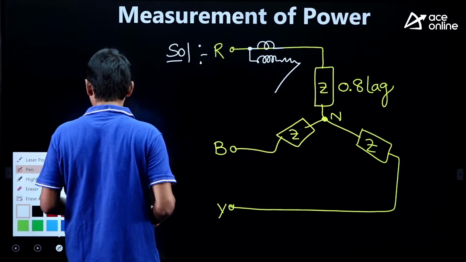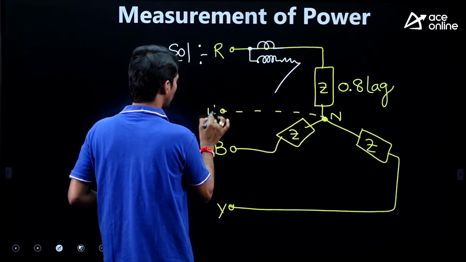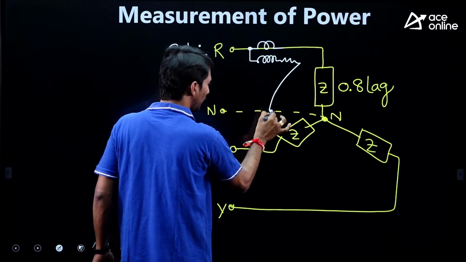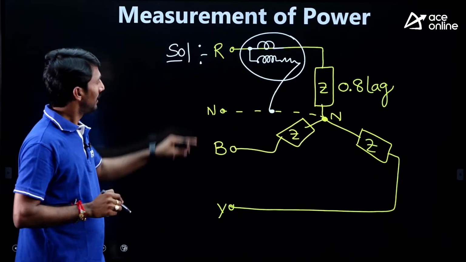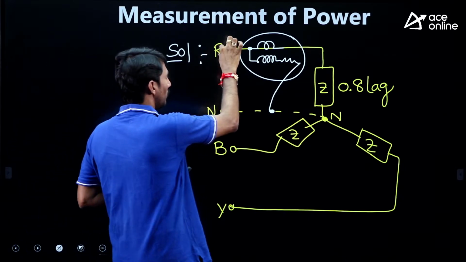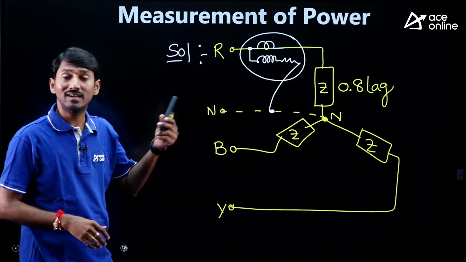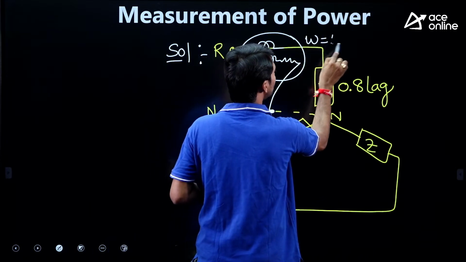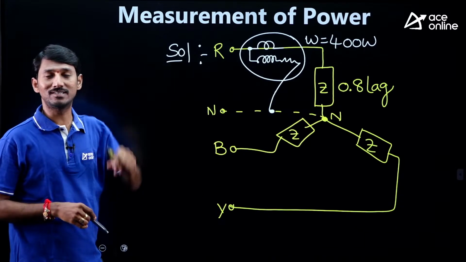Now the neutral wire I am drawing with a dotted line. This is a neutral wire, and it is connected between this phase and neutral of the corresponding star connected system. In this connection, the wattmeter is perfectly across one phase. It reads which power? Single phase power. But he has given that this wattmeter reads 400 watts.